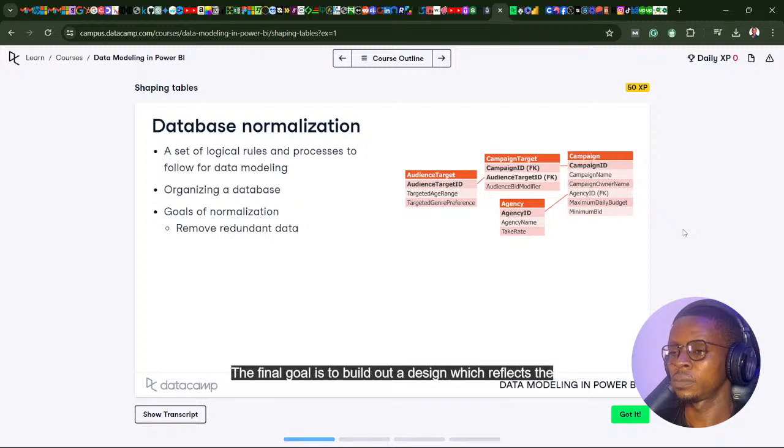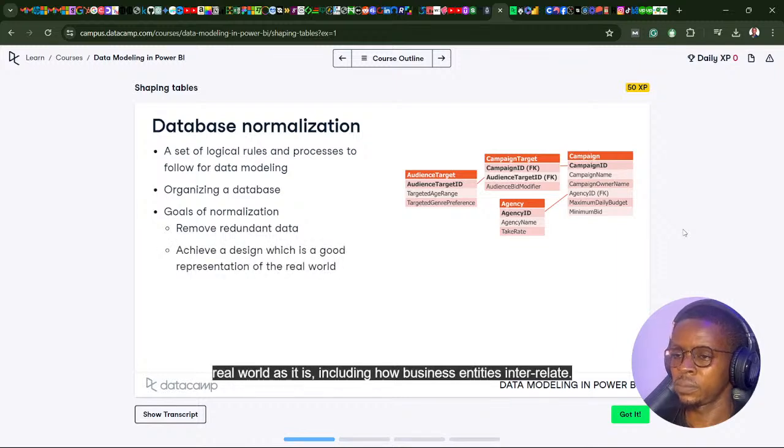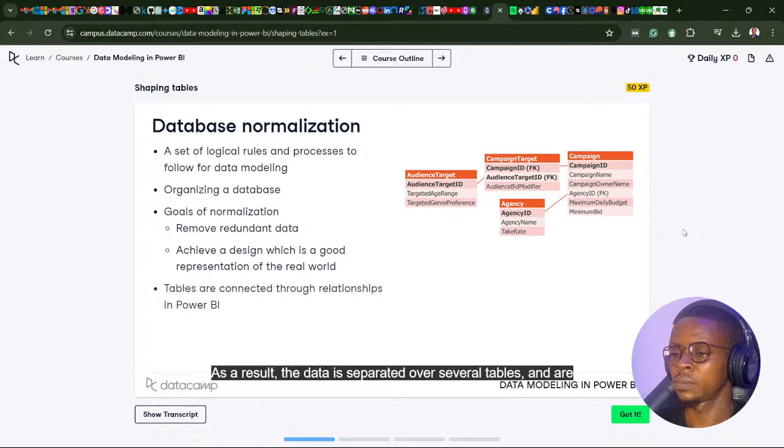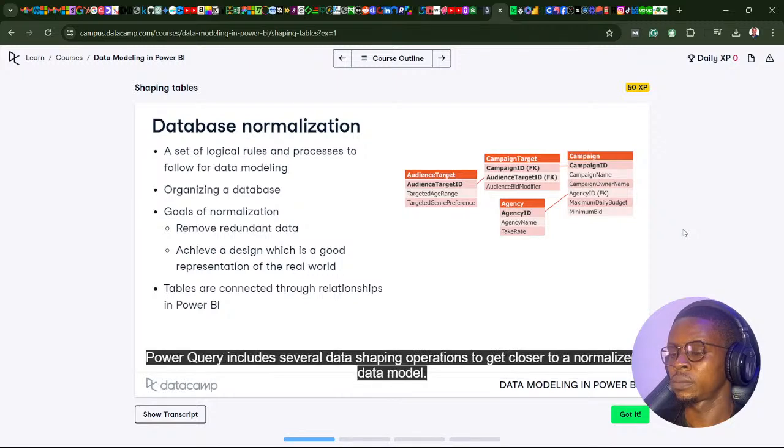The final goal is to build out a design which reflects the real world as it is, including how business entities interrelate. As a result, the data is separated over several tables and are connected through relationships, a link from one table to another. Relationships are defined in Power BI.